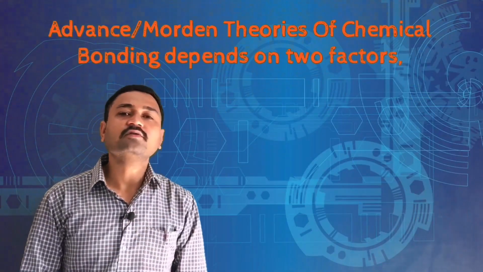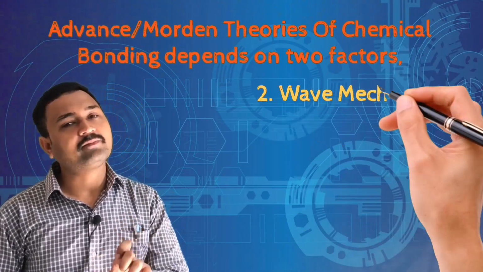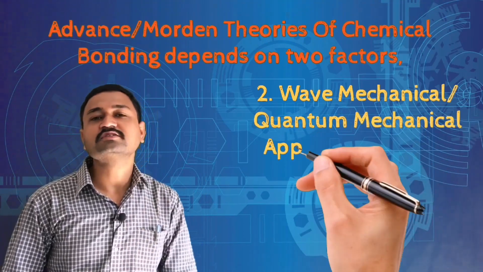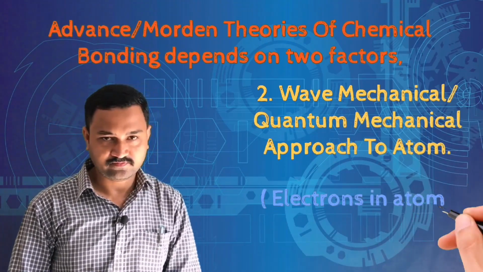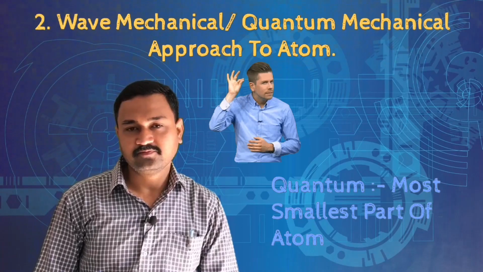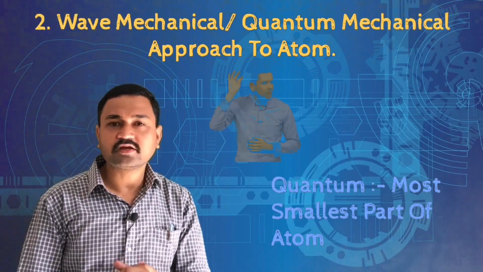And the second factor that we have considered is the wave mechanical approach to the atom, or it is also known as the quantum mechanical approach to the atom. Now why are we using the word quantum? Remember, quantum means the smallest part. When we studied the structure of the atoms, we found that the electrons are present in the atoms. So our study is related to the electrons. Electron is the subatomic particle of the atom, the smallest part of that atom. And hence, we are giving the treatment to know about the valence bond theory to the electrons. We know that bond is formed between the electrons.